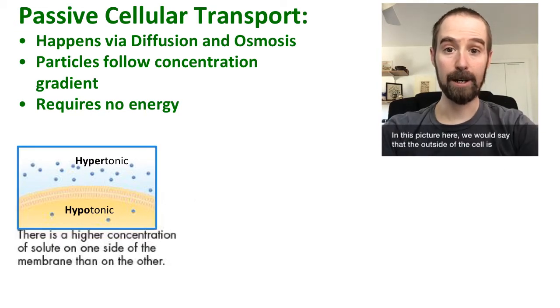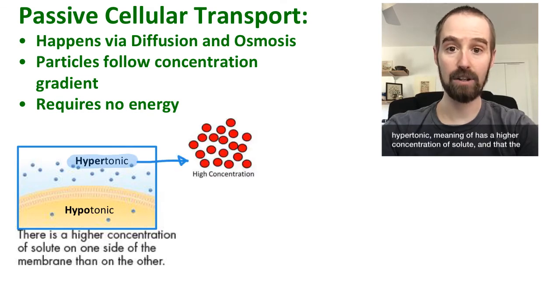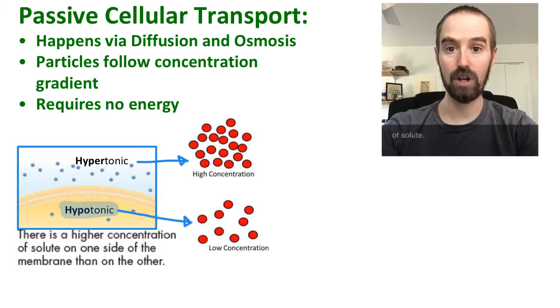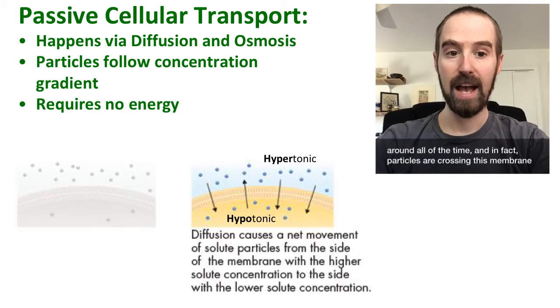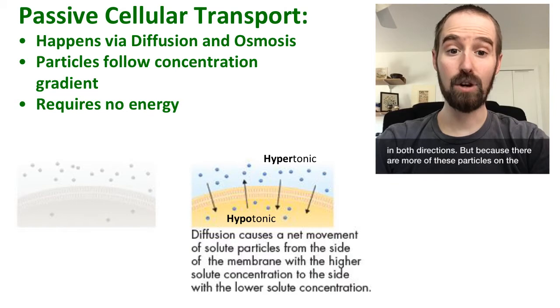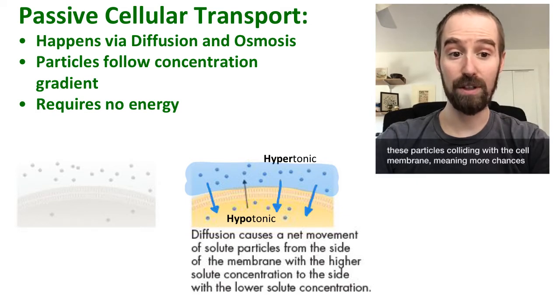In this picture here, we would say that the outside of the cell is hypertonic, meaning it has a higher concentration of solute, and that the inside of the cell is hypotonic, meaning it has a lower concentration of solute. All of these solute particles inside and outside of this cell are moving around all of the time. And in fact, particles are crossing this membrane in both directions. But because there are more of these particles on the outside of the cell than on the inside, there will be more of these particles colliding with the cell membrane, meaning more chances to move through it.